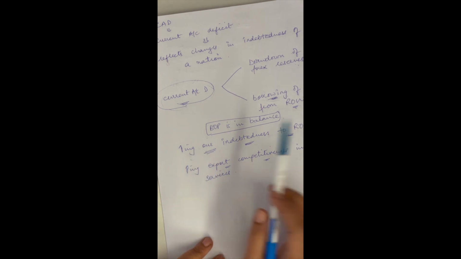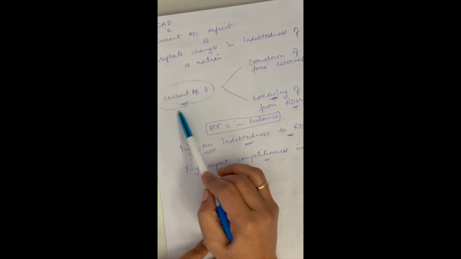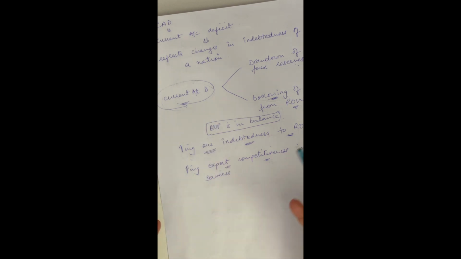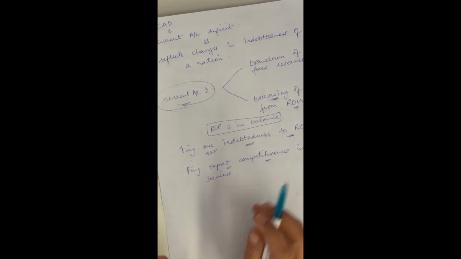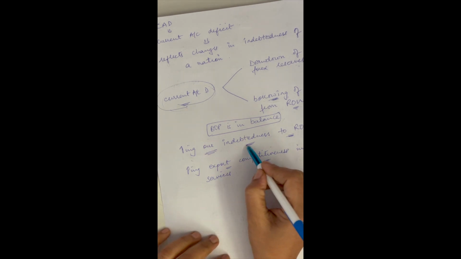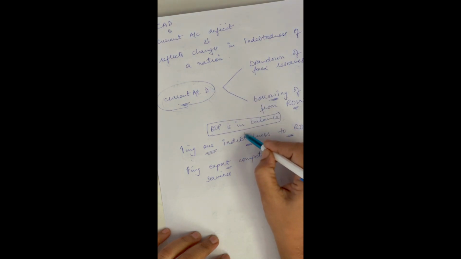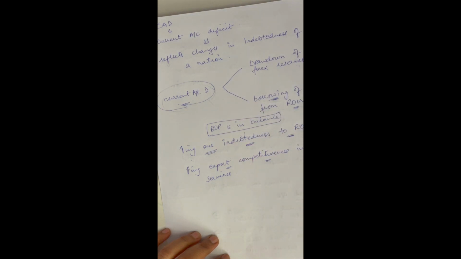So having a higher, wider current account deficit is not a good sign of stable macroeconomic conditions, because it means higher indebtedness to the rest of the world. So that's what we are looking at, and it's time to have control on your CAD.